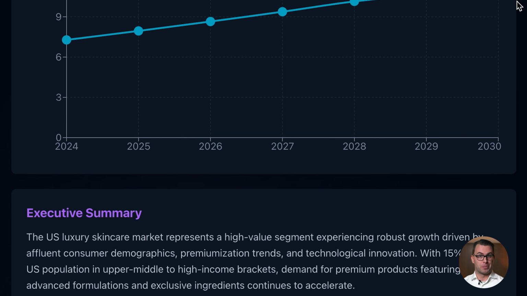And from here on, you can download the data and drop the chart directly into your deck, ready for your valuation slides. Now you can spend less time researching and more time building the story behind the deal.